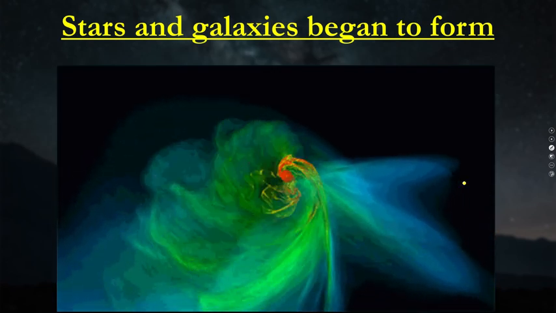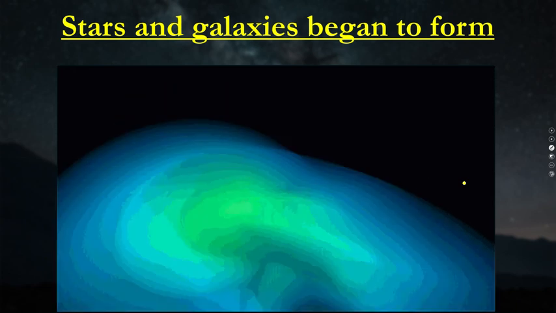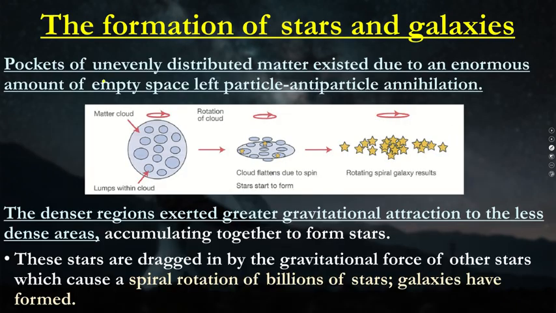Obviously now we have all this dust of atoms where gravity can kind of pull them all together. Okay, so we have pockets of unevenly distributed matter existing with this enormous amount of empty space after the particle-antiparticle annihilation, which, as I said before, there was more particles than antiparticles. The denser regions would exert a greater gravitational attraction, so that's going to pull all these things together. So when we have denser material, it's going to pull everything towards the densest part of the cloud and then compress together, and wow, you have your stars, you're shining in the universe.